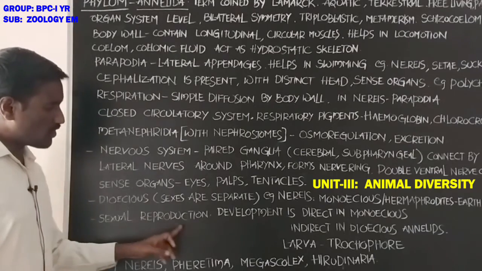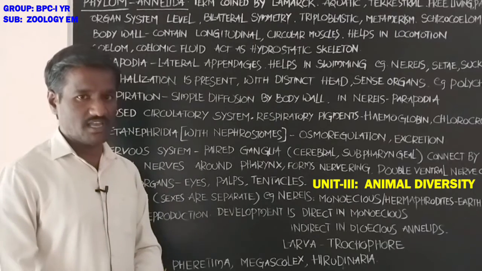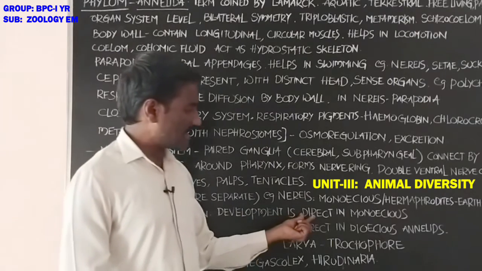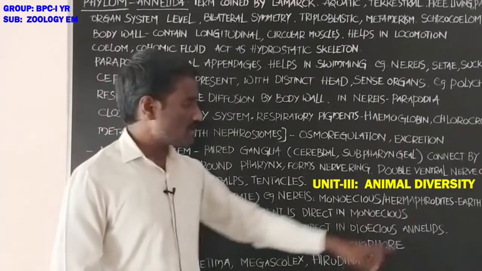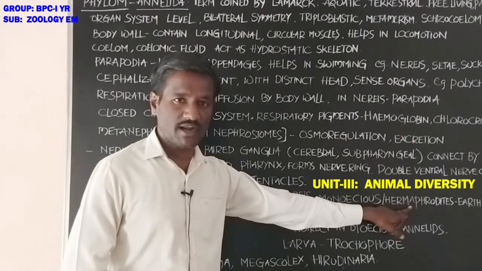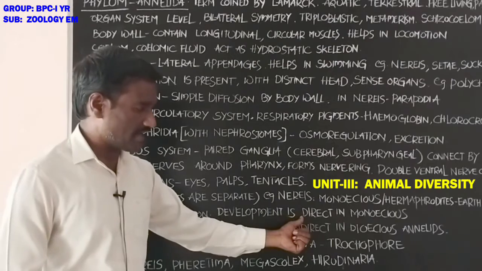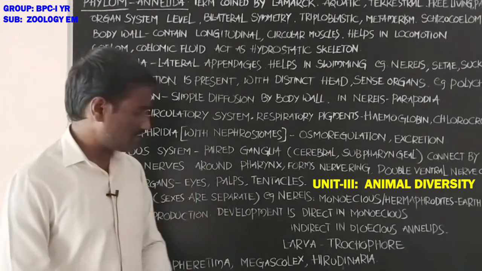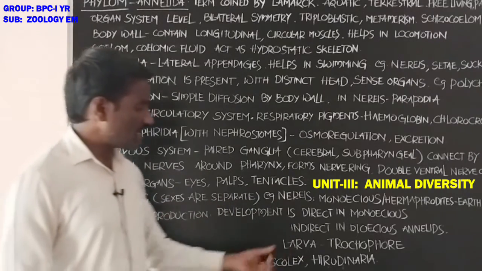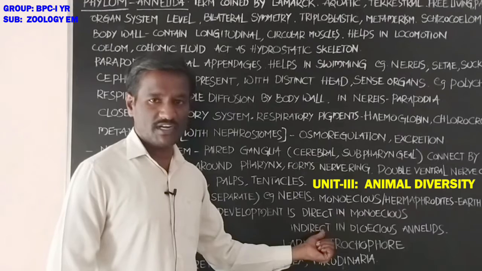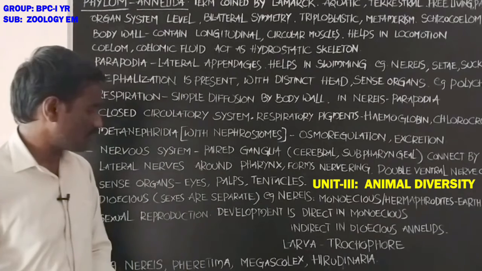Next, sexual reproduction takes place in these annelids. Development is direct in monoecious animals, the hermaphrodites. In these animals the larval stage is absent. In dioecious animals, which are sexually separate, indirect development is present.